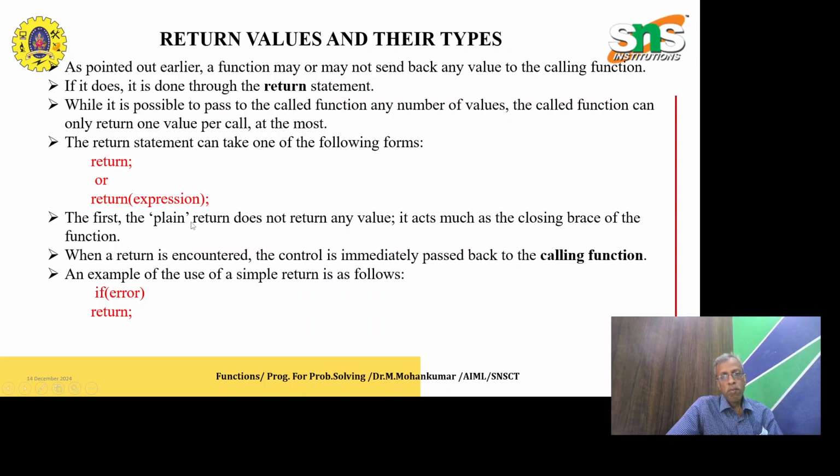The first, the plain return, does not return any value. That is this one. It will not return any value, but return with an expression within the bracket means it will give a returning value. It acts much as the closing brace of the function. When a return is encountered, the control is immediately passed back to the calling function. An example of the use of simple return is as follows: if error, return goes to the calling function.